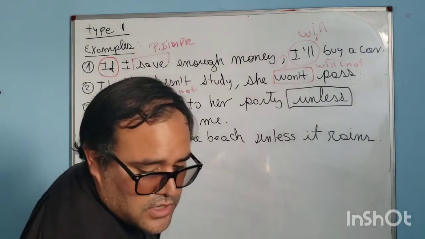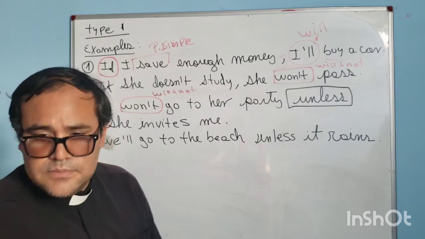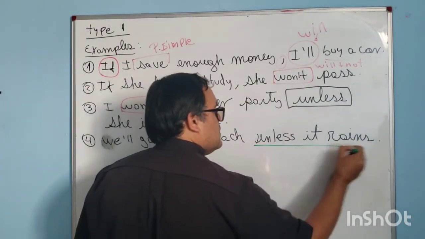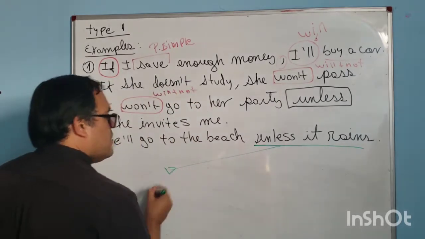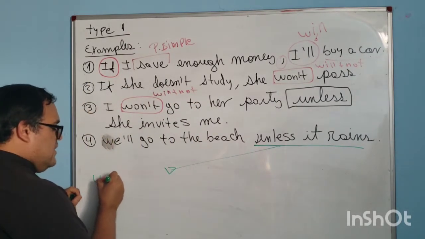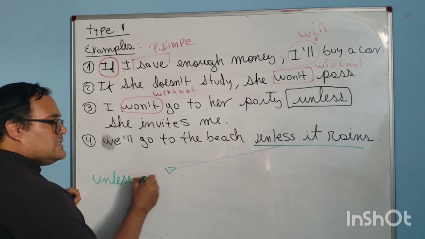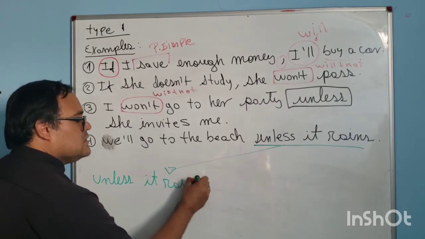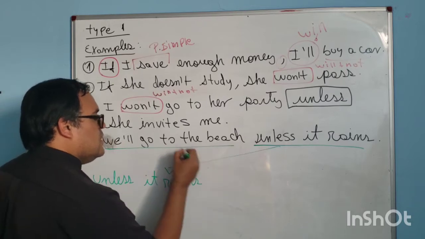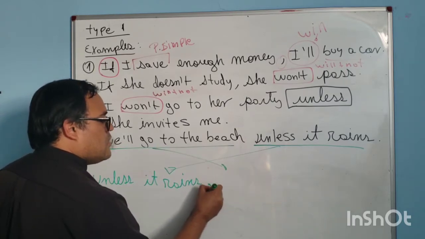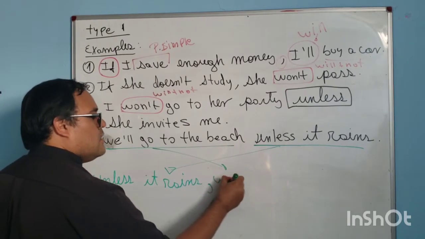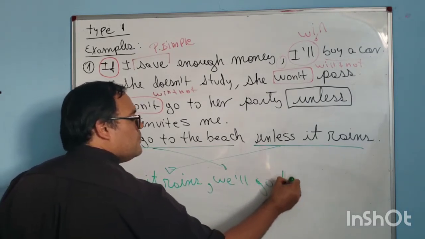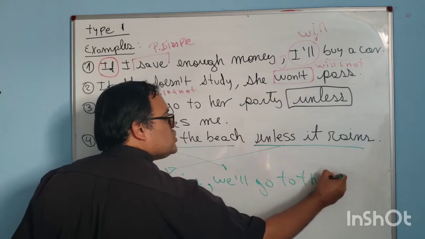In vice versa, it's very easy. Unless is similar to if. Unless it rains, comma, we will go to the beach.